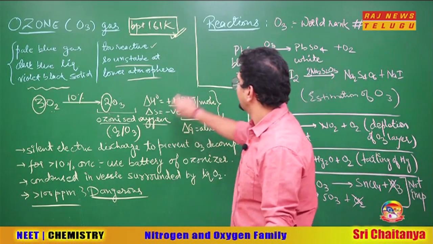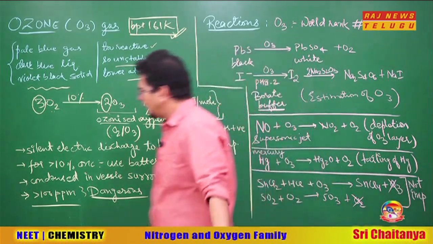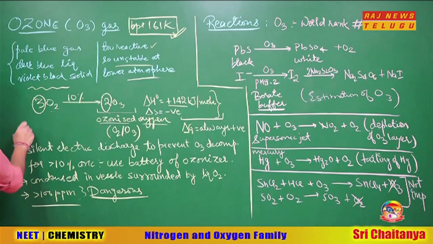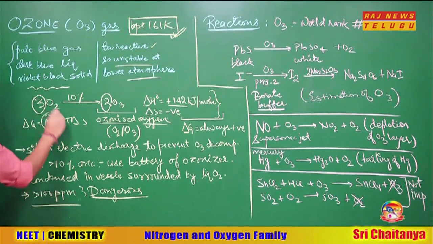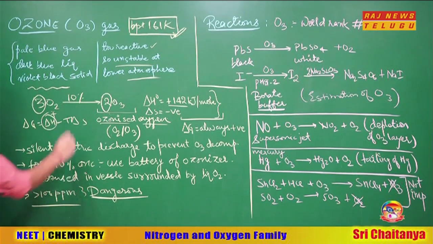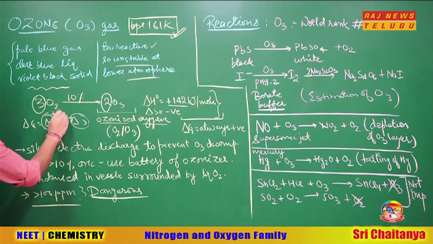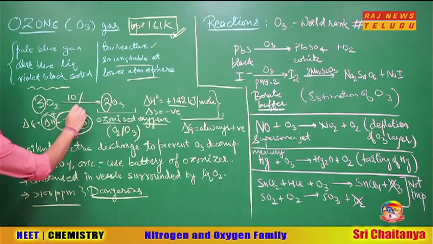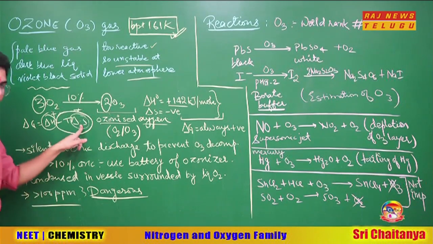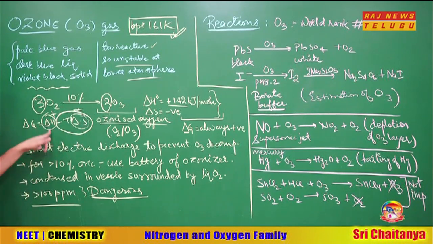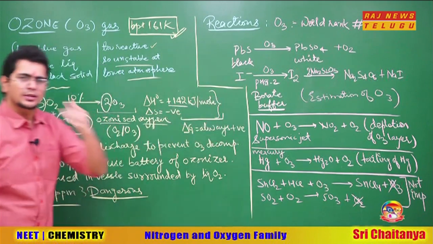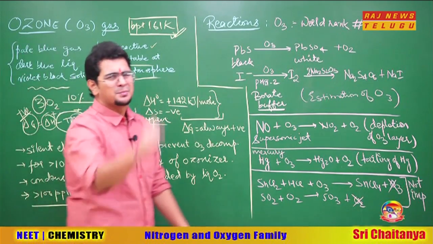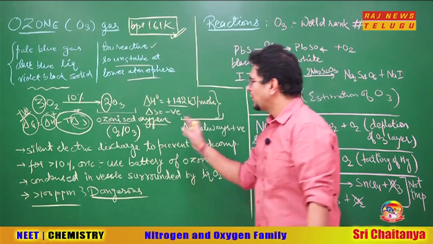So delta H positive, delta S negative, what happens? Simple yaar. We know the thermodynamics part very happily. Delta G is equal to delta H minus T delta S. If delta H is positive, delta S is negative, that means minus T delta S will be positive. So delta S negative, minus T delta S positive, delta H also positive, both are positive, so delta G is going to be positive, so delta G is always positive. And delta G positive means highly non-spontaneous reaction.